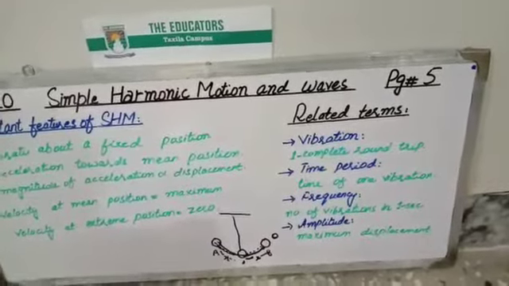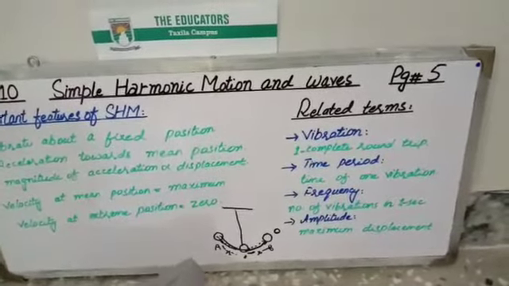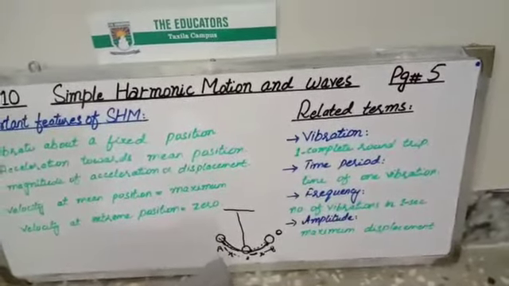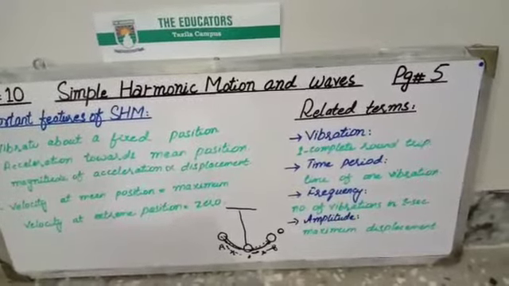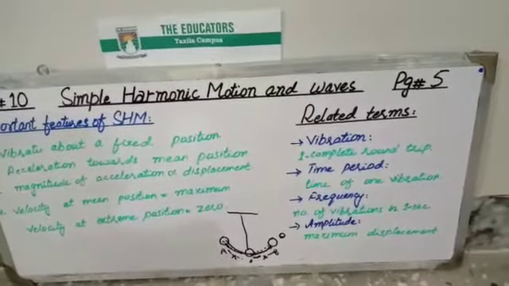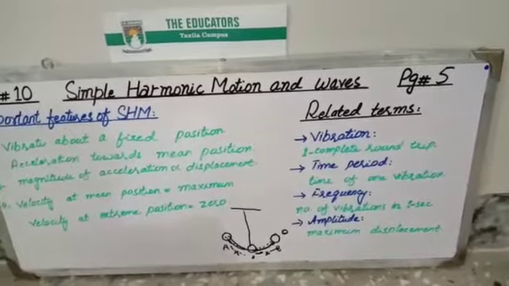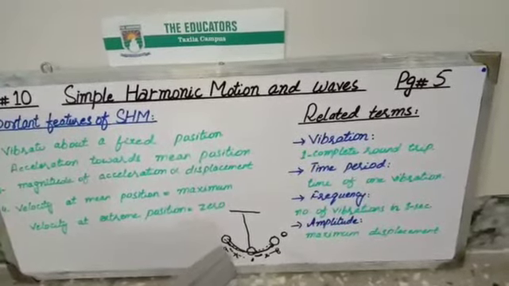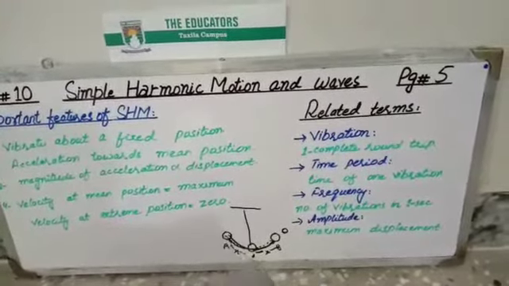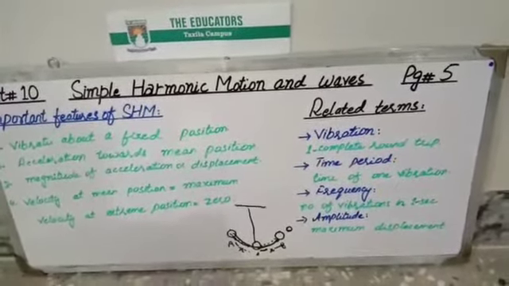When we displace it from the mean position to the extreme position, to the position A on either side of the mean position, and then I release it from the A position, it goes toward the mean position, that is O, and then goes to the next extreme position. Then it comes back toward the mean position, crosses it, and goes to the initial extreme position. It's one complete round trip or one vibration. That's why we call one complete round trip one vibration.